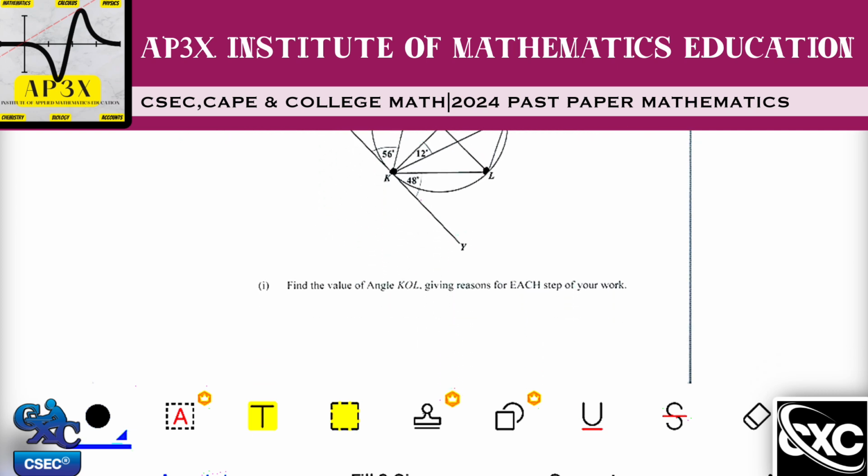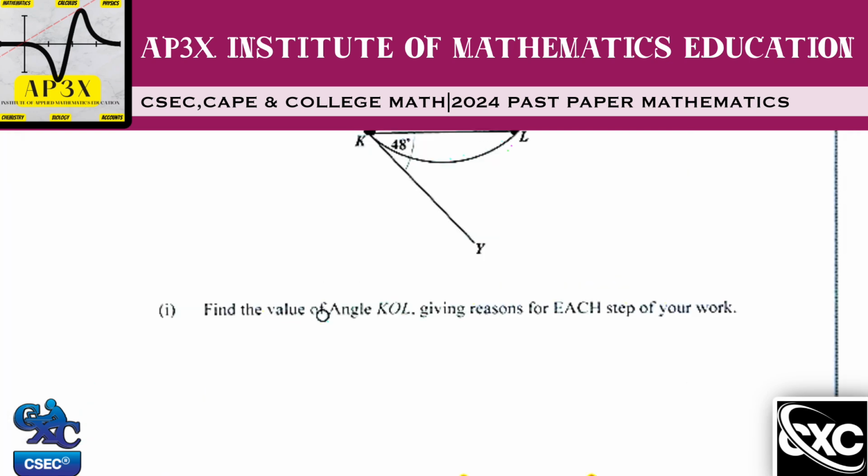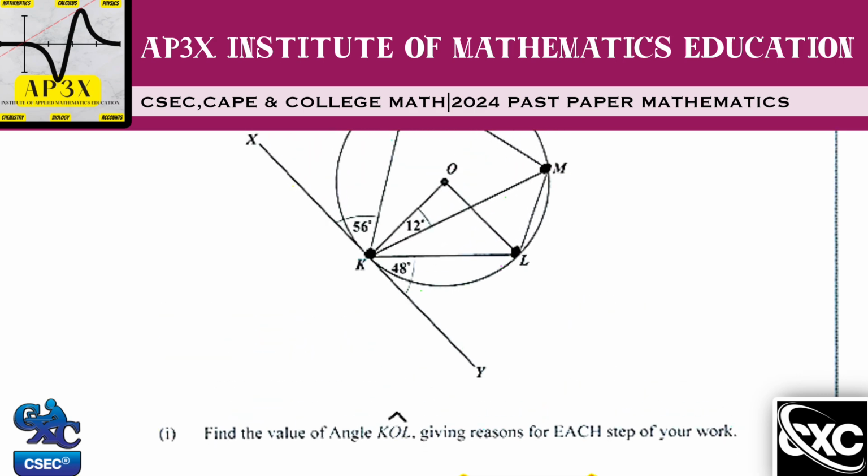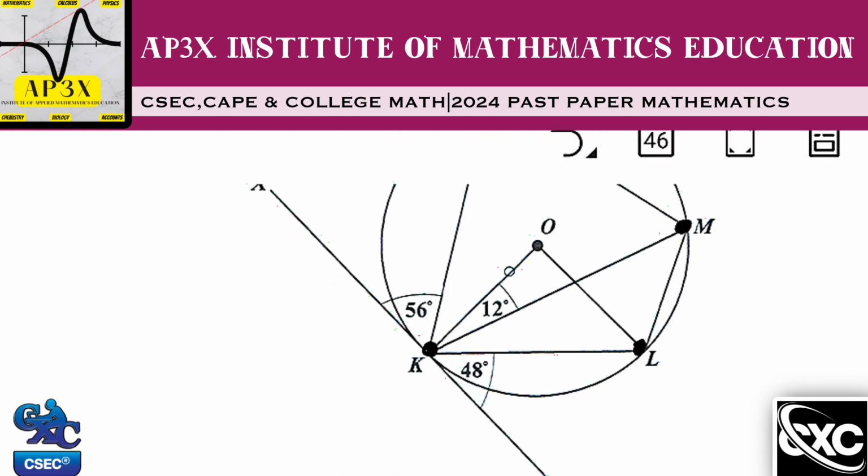Now, let's have a look at what they're asking us to find here. It says that we should find the value of angle KOL. So the angle we're looking for is at the letter O, and you're to give reasons for each step of your work. So I'm going to take my time here and highlight the angle KOL. The angle is going to be right in this section here. When I look at this angle, I can immediately see that this diagram is a triangle, so already I know that I might have to use a triangle theorem. Now, which one of them am I going to use?